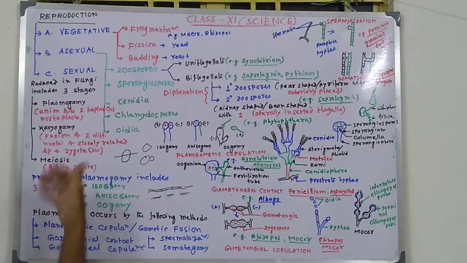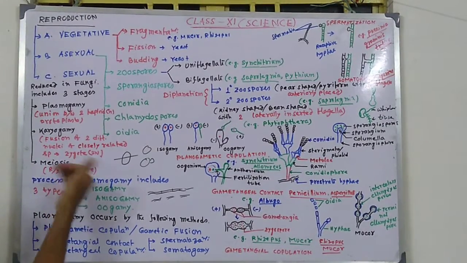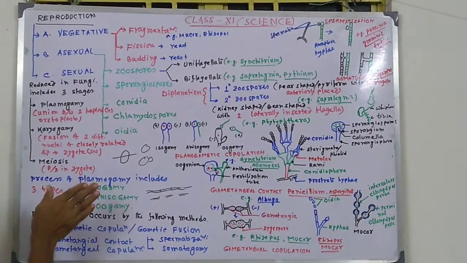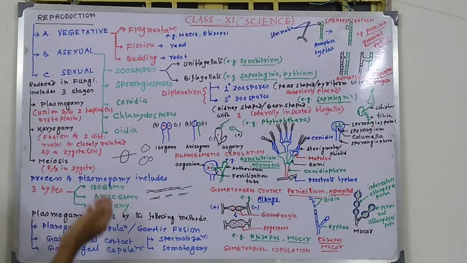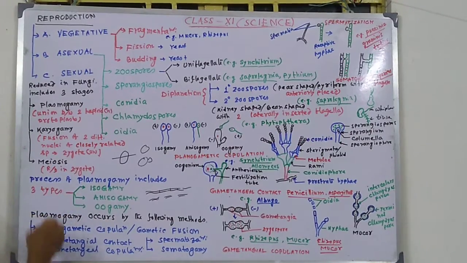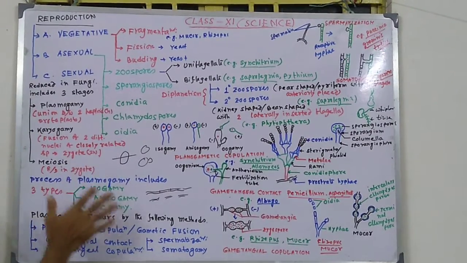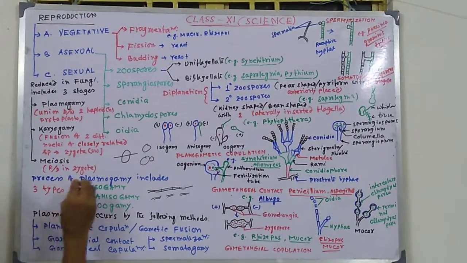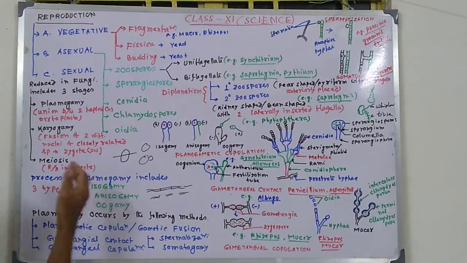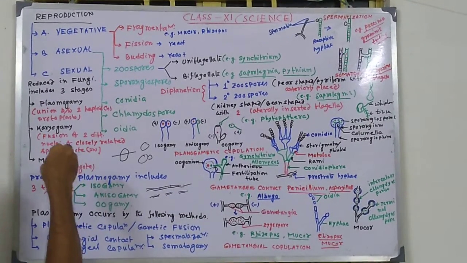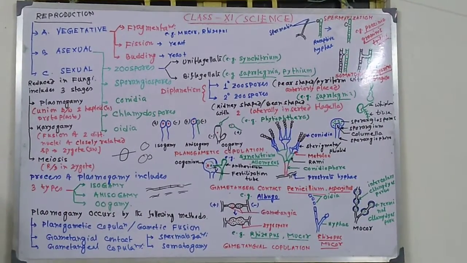Then meiosis. After zygote, it immediately undergoes meiosis, as it is under thallophyta. It is a characteristic feature of thallophyta because they will have to come back to their original haploid condition. So the zygote should immediately undergo meiosis. So there is no sporophytic condition. Sporophytic condition gets restricted to the zygote.